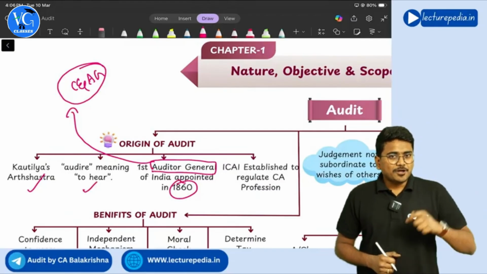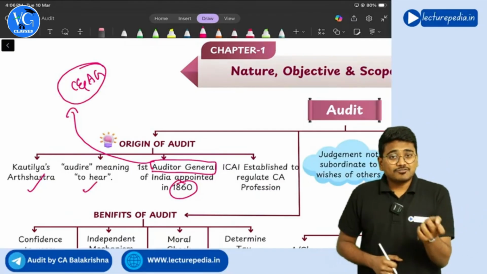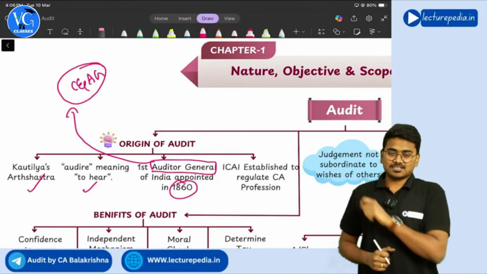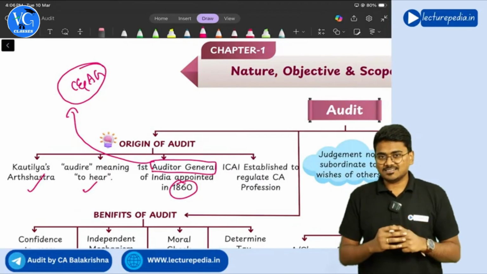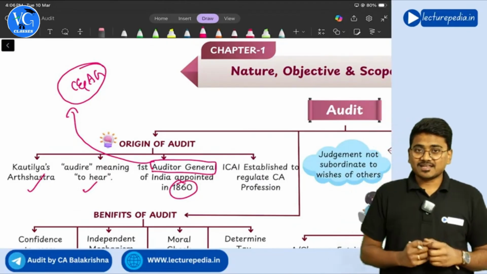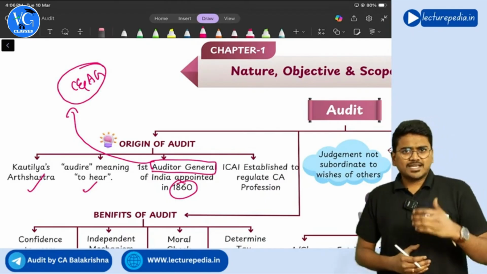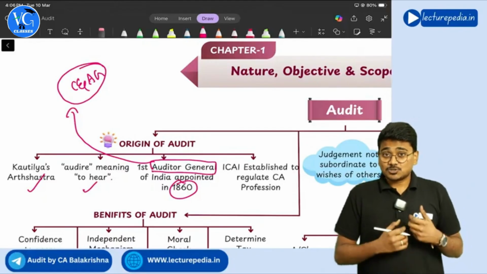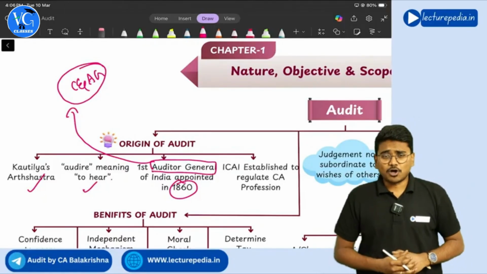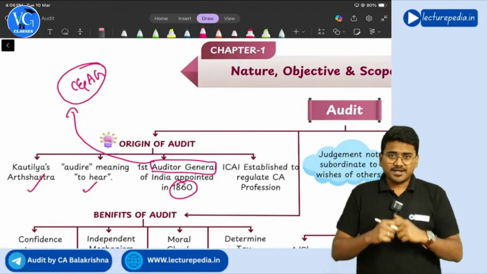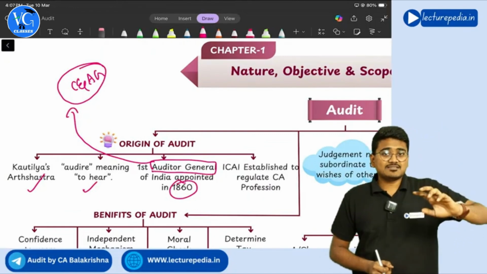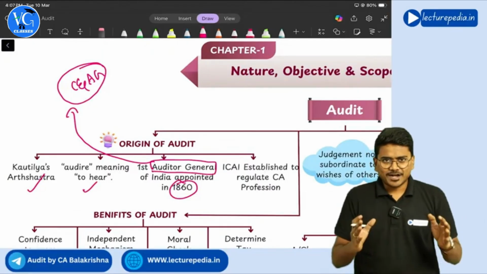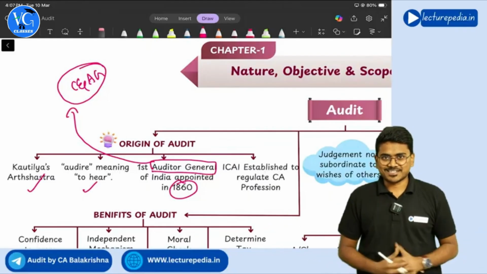About C and AG, we will be discussing in audit of different types of entities, in the audit of government. C and AG is the authority established to take care of the audit of all government organizations. The Auditor General of India was appointed during British time, in 1860. And of course, in India, audit has to be done by chartered accountants, right?